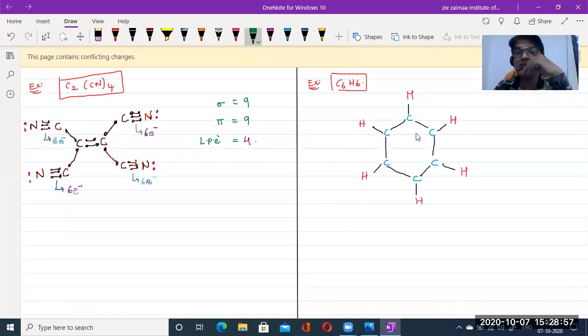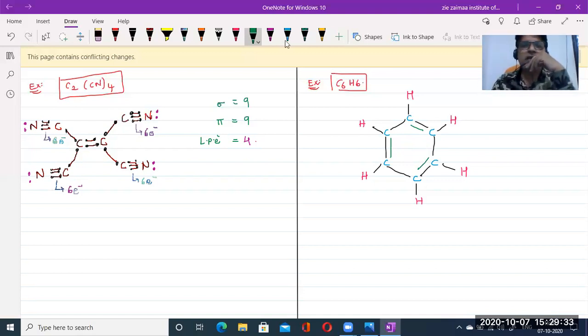But what about the valency of the carbon? Each and every carbon is surrounded by only 3 bonds, but that's not right, it must contain 4. So here we need one double bond. By arranging one more bond, this carbon acquires 4 valencies: 1, 2, 3, 4. This one also acquires the same. Leave a space and arrange one more bond here, and one more bond here. Now this is a clear structure of benzene. This is the very basic thing that we know.